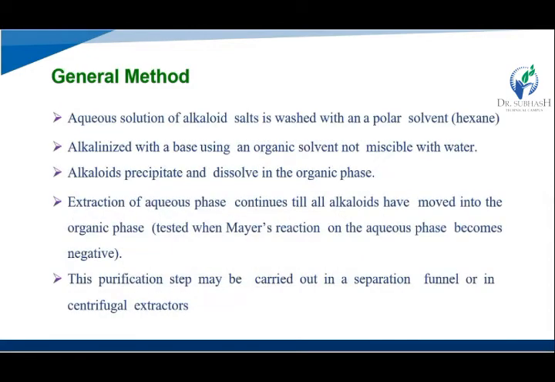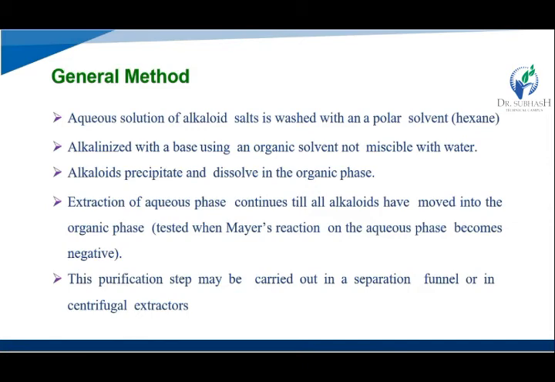Then the aqueous solution of the alkaloid salt is washed with a nonpolar solvent like hexane. Then it is alkalinized with a base, using an organic solvent not miscible with water. The alkaloids precipitate and dissolve in the organic phase.